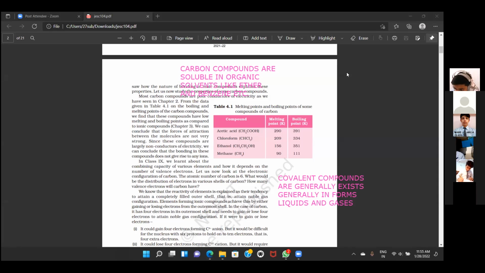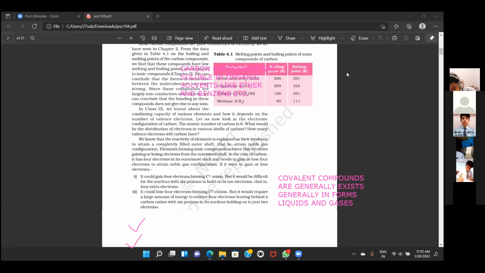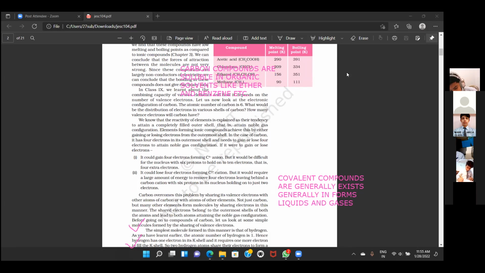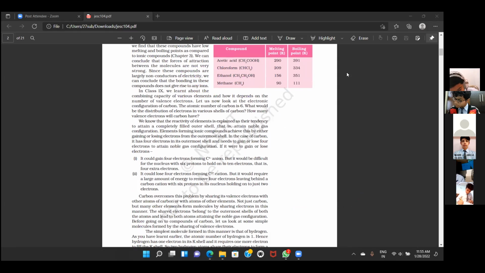Shall we erase it? Okay. So from these last two points, frame a question, please. Why does carbon form covalent bonds? Why does carbon form only covalent compounds or covalent bonds? Clear to everyone? So, what do you think?